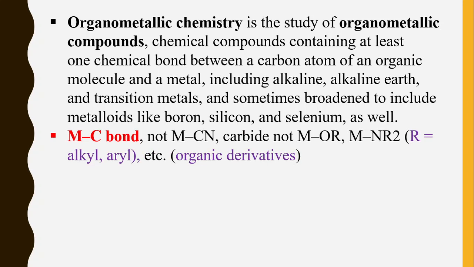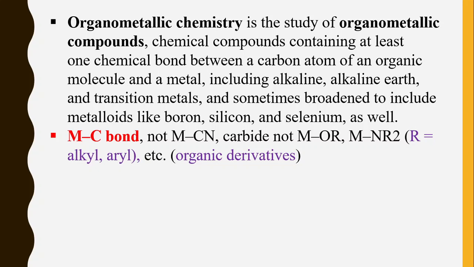Then and then we can call that compound an organometallic compound. But sometimes a metal-carbon bond is present in metal cyanide also, MCN, but we cannot call that metal cyanide an organometallic compound because the carbon should be from an organic group, alkyl or aryl group. So the source of carbon should be organic, and that's why the alkyl or aryl groups are present in contact with metal.